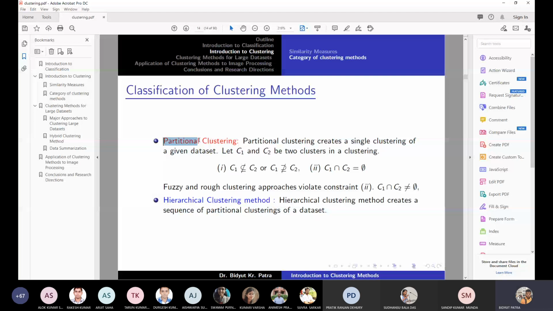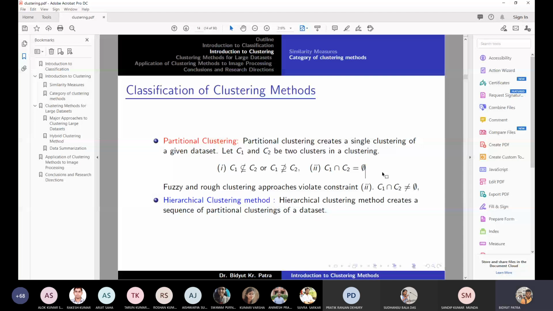However, rough and fuzzy clustering approaches violate this constraint. Therefore, the intersection between C1 and C2 may not always be null. The classic definition says this should be null. However, for a variant of clustering approach, that is the fuzzy clustering approach, this may not be null.